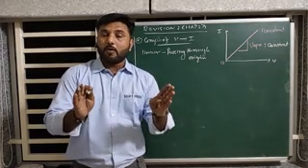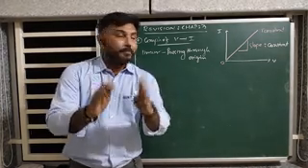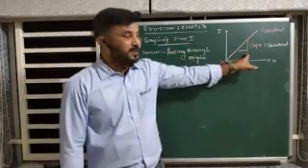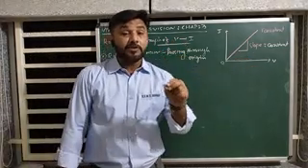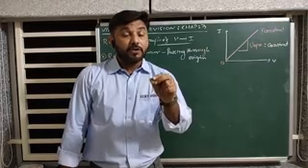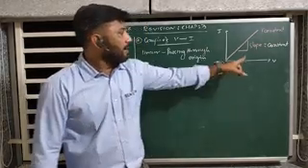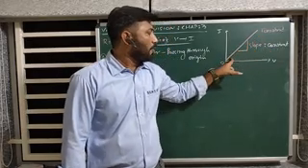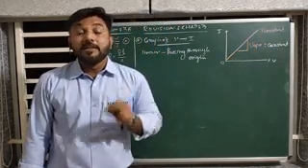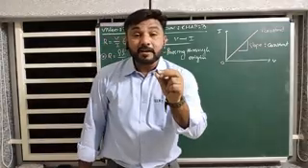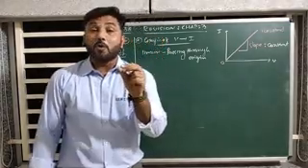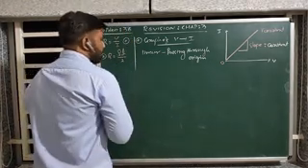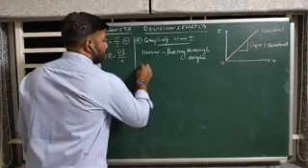If the conductor obeys Ohm's law, it means the graph of V against I must be linear and passing through the origin at a constant temperature, and its slope must be constant at any point on that line. Such devices, such conductors which obey Ohm's law, that type of device is known as an ohmic device.